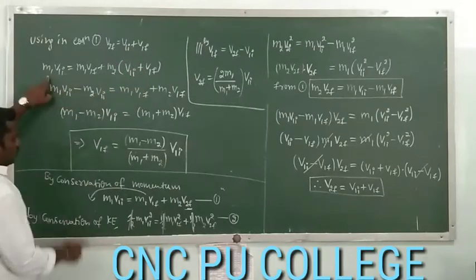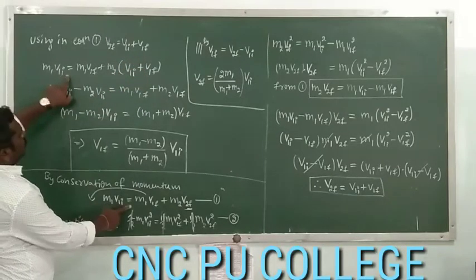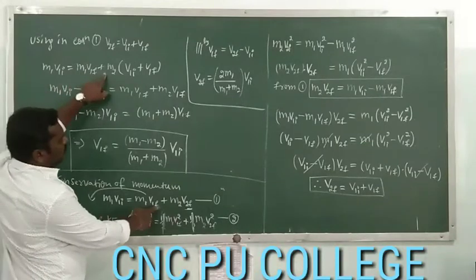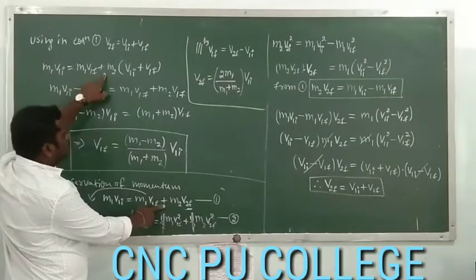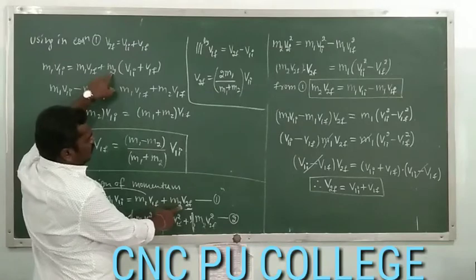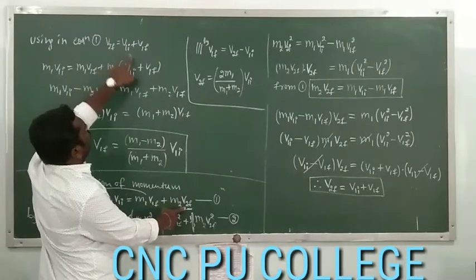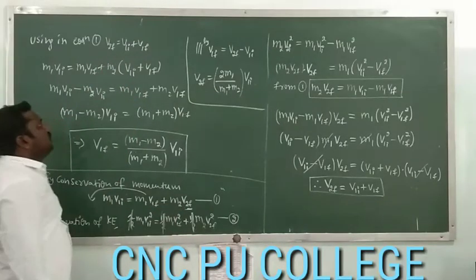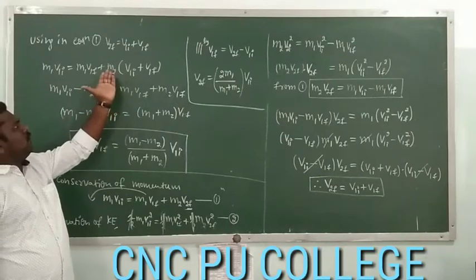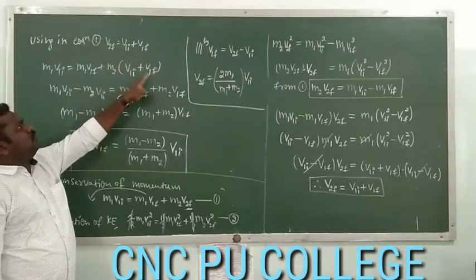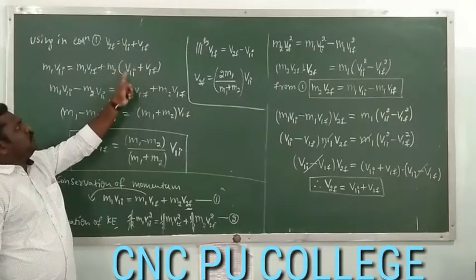So our first equation m1 v1i is equal to m1 v1f plus, up to that everything remains the same, and here m2 instead of v2f we have to write v1i plus v1f. Just multiply this, and here we are going to have m2 v1f, m2 v1i.